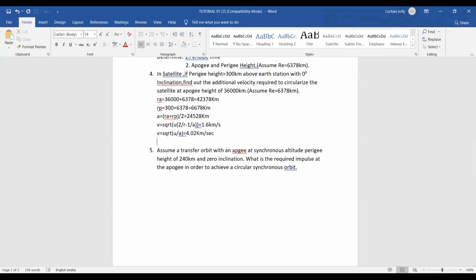Okay, so what he is asking is what is the additional velocity required? This is v1, this is v2. So the additional velocity is equal to v2 minus v1. That is the thrust that you need to provide so that it can perform the maneuver. So how much is it? 4.02 minus 1.6 kilometers per second, 2.42 kilometers per second. Okay. So I have finished, I think, all types of problems. I'll share